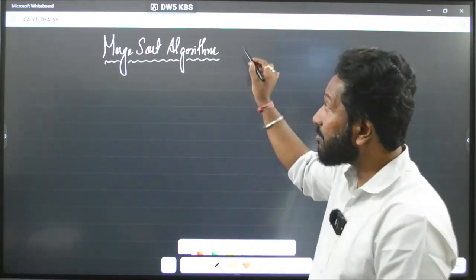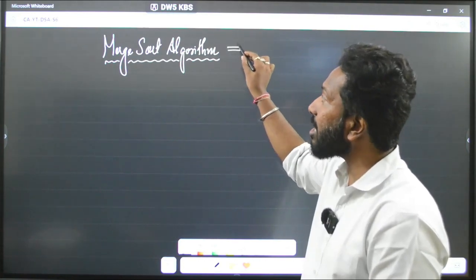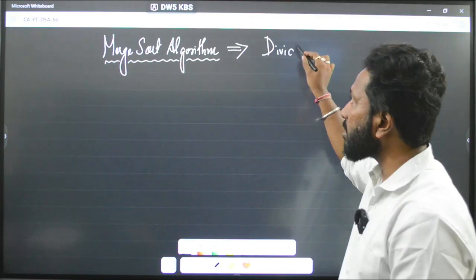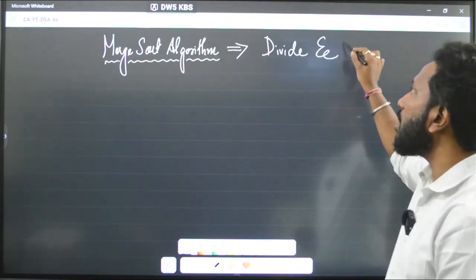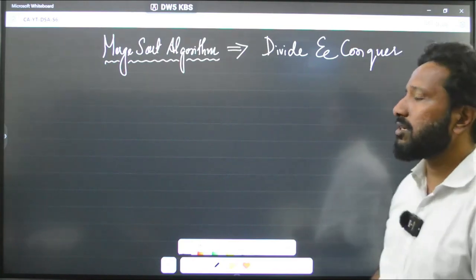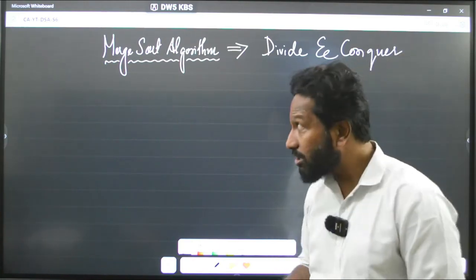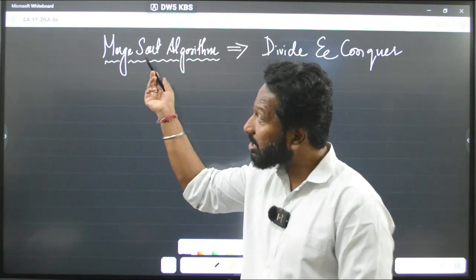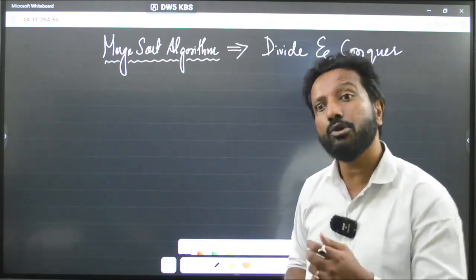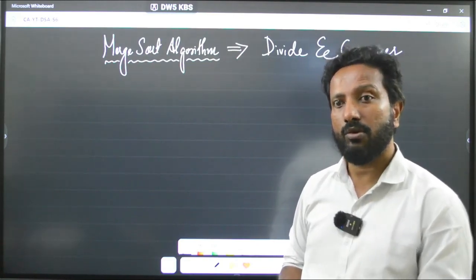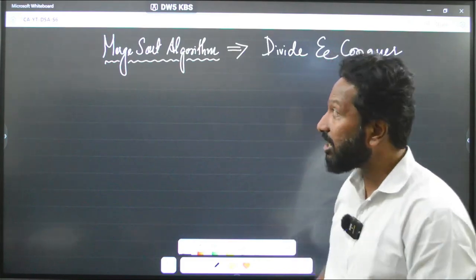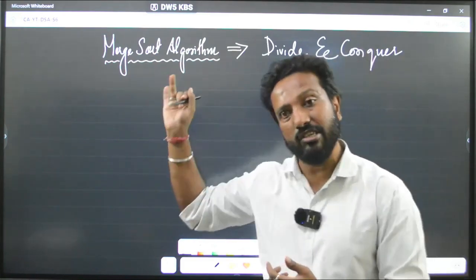Okay, merge sort algorithm. Very important algo. It is actually called divide and conquer. It is a very fast algorithm. There is one more similar algorithm, the quick sort algorithm, that we will learn maybe tomorrow or the day after. Don't worry, but for now, let's focus on this algo.